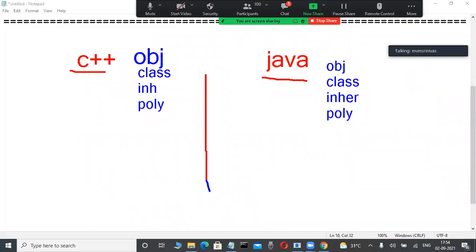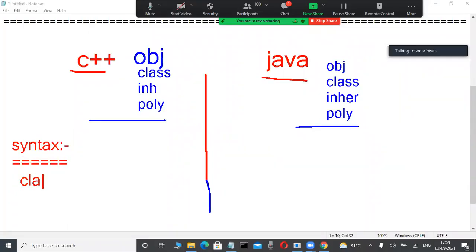Standards are same. Okay, fine. But unfortunately, in C++, observe slowly here. Any technical persons are there? Tell me, in C++, how are you creating an object? Some syntax is there in C++. How can I create an object? Class name, space, object name. This is the syntax to create an object in C++.